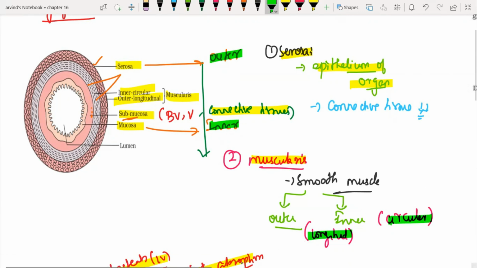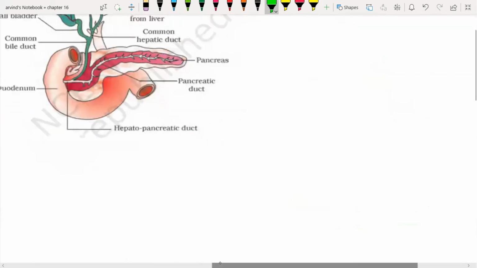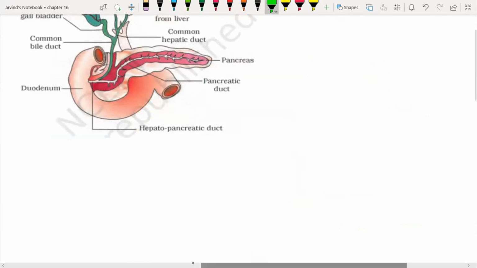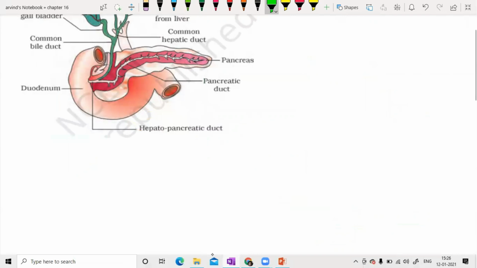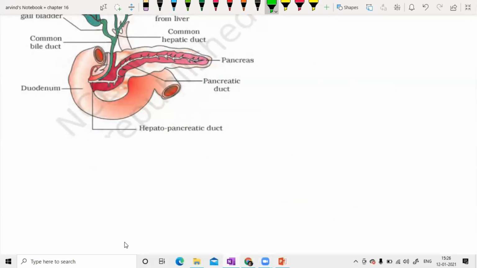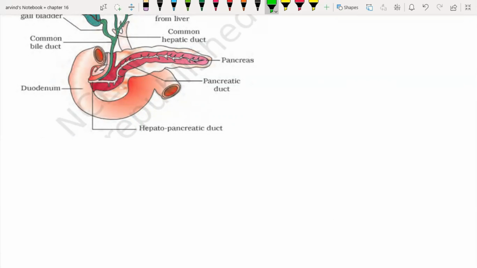Now, getting on to the next important concept, digestive glands. I do not want to discuss each and every digestive gland, telling you what it is all about. You all know. The only thing that I wanted to discuss personally is the liver and the associated ducts, as I said, because that is the examiner's favorite part. They keep asking you that very often. We'll just try to understand that.